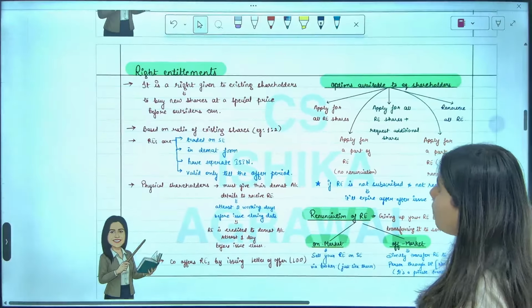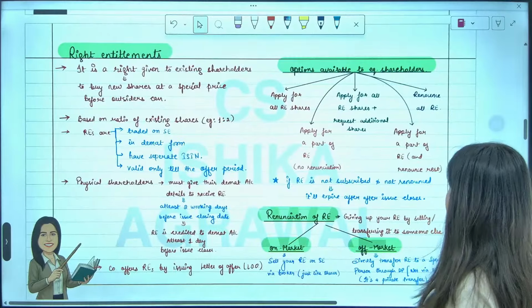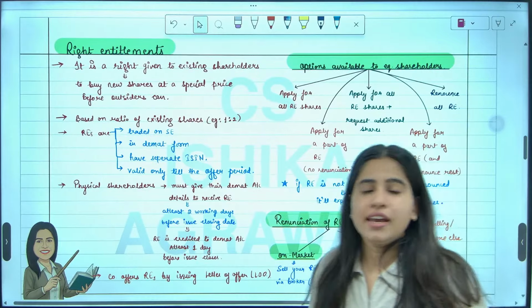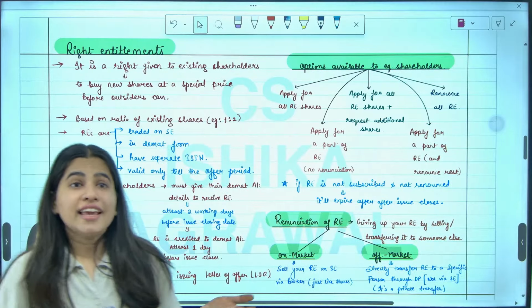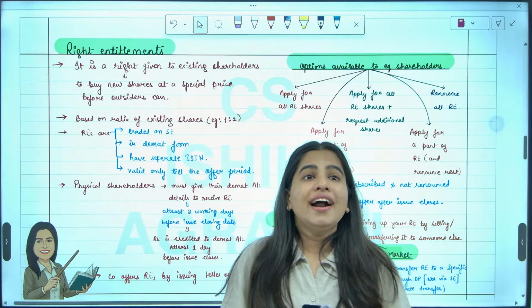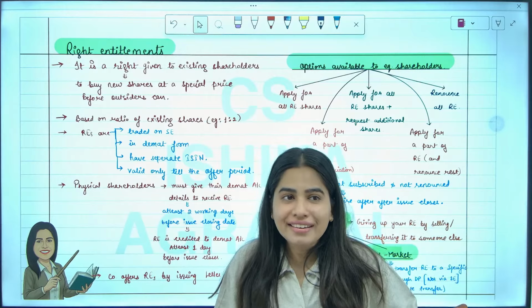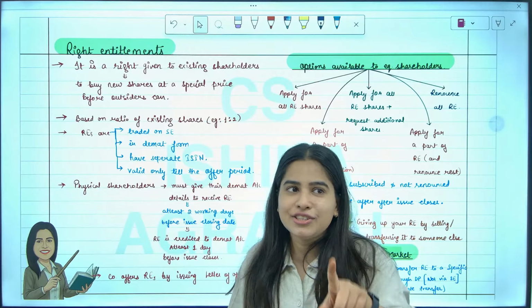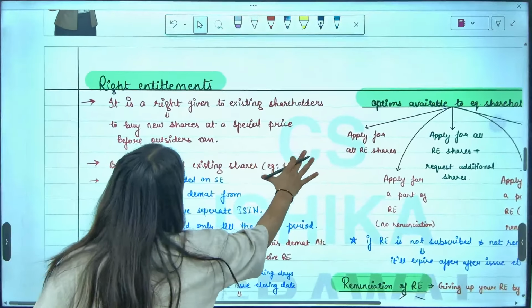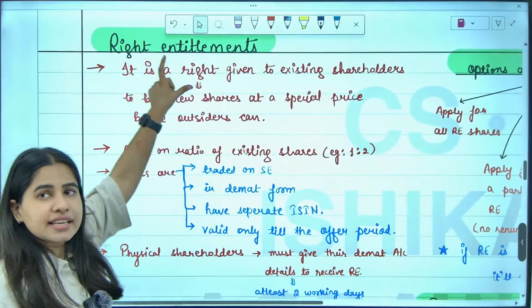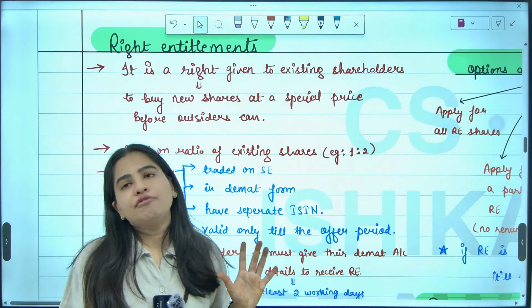And the next topic is very interesting. That topic is right entitlement. Everybody, right entitlement. It's just like right issue. Those who have already attended module 1 know right issue; they have studied it. So now we are going to do right entitlement. What do you mean by right entitlement? It basically means right offer.